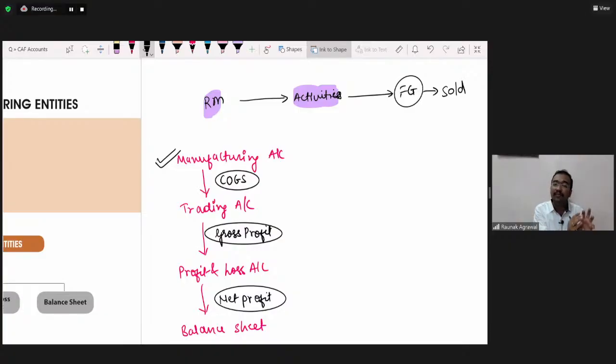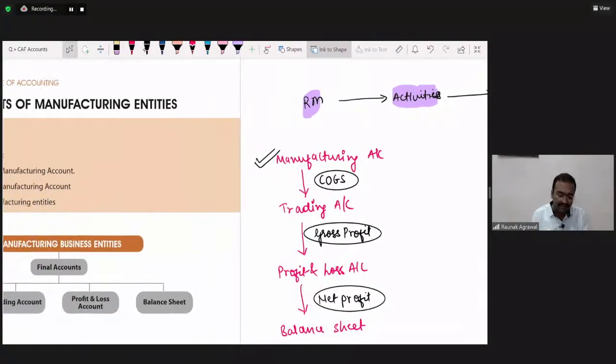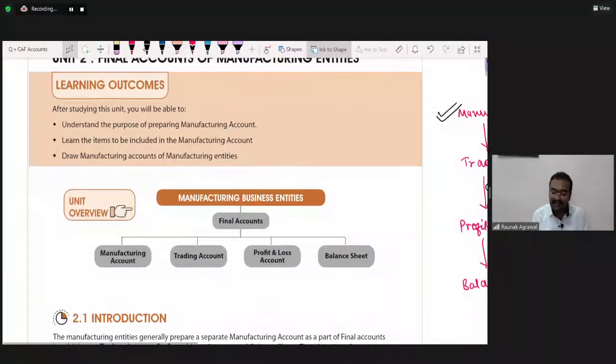From the trading account, we get the gross profit, which gets transferred to the profit and loss account. From there we get the net profit, which goes down to the balance sheet under the heading capital. It would increase our capital balance if we get net profit, and if we get a net loss, the capital balance would come down. That's it. This is the brief introduction of manufacturing entities.